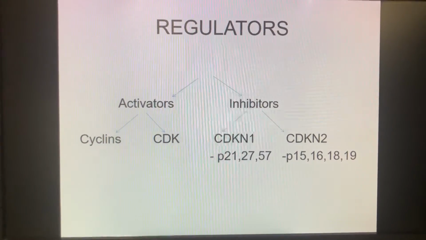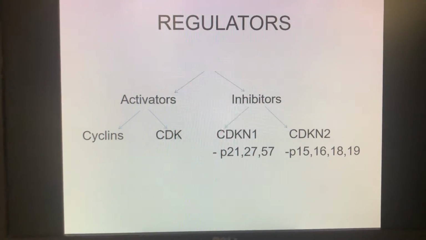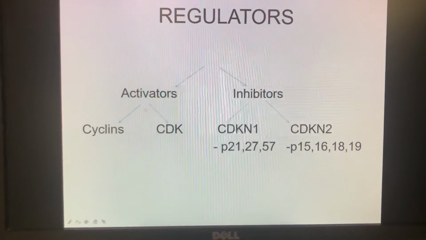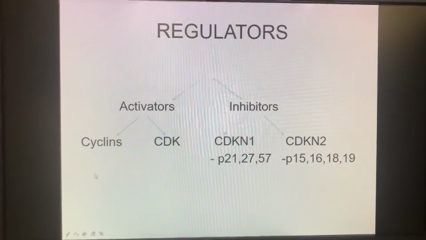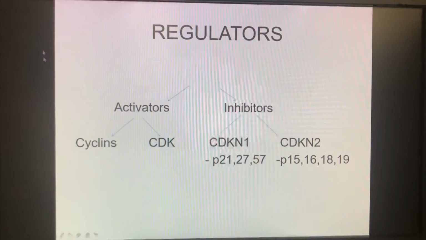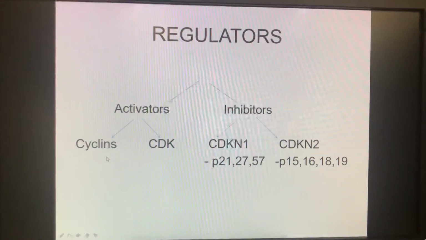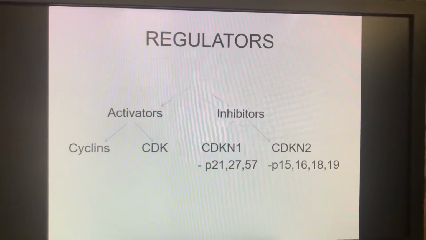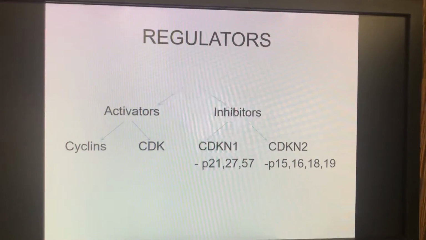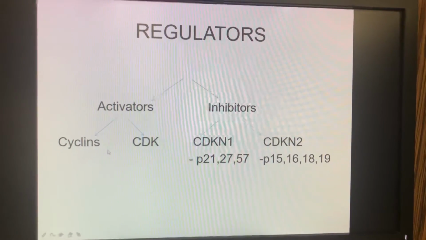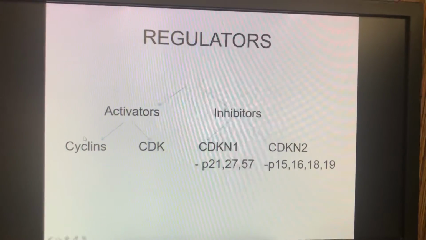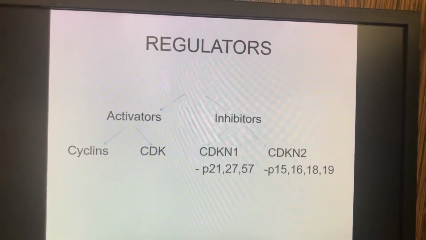Also, there are regulators of the cell cycle. There are two arms of the regulators, one which activates, the other which inhibits. There are two kinds of activators, the cyclins and the CDKs, that is the cyclin dependent kinases. What are cyclins? Cyclins are nothing but proteins. They keep increasing and decreasing their levels in the cell. That is why they are termed cyclins. And this increase or decrease in the levels depends on whether or not the cell cycle needs to progress.